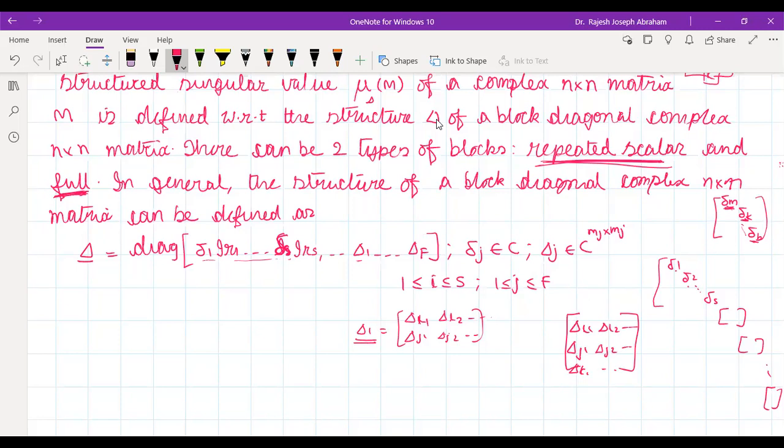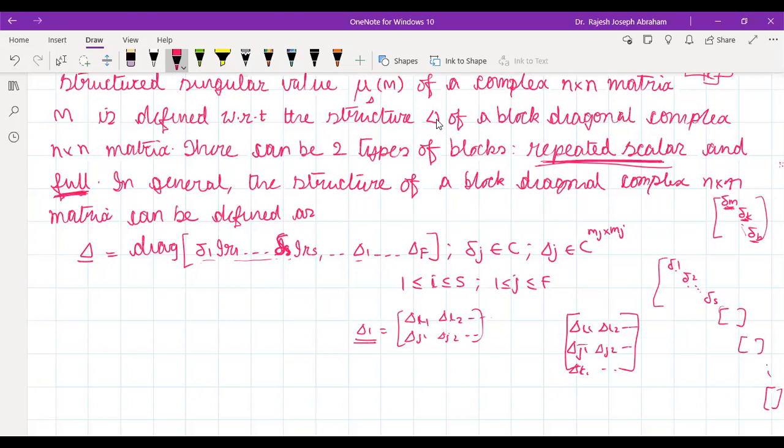Oh, okay, sir. Understood what I'm saying? Yes, sir. These small deltas are all component wise. Delta 1, small delta. They are just scalar thing. Okay. Whereas this capital delta is block, full block. All elements are present.